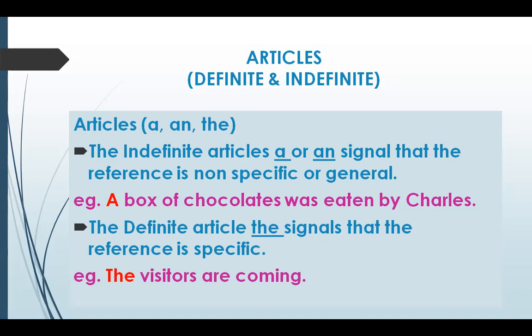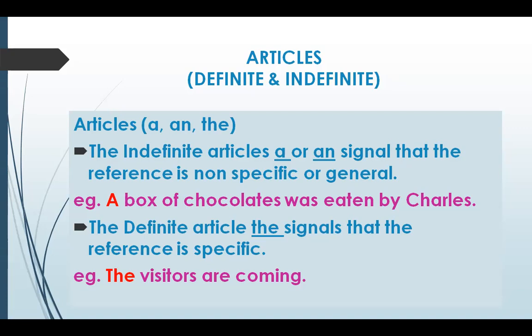Is it clear? So first thing, we use this definite article the when we want to particularize the noun. The book lying on the table. Please pass me the books lying on the table. That means I'm not just talking about any other book, the books which are lying on the table. So that way article the is used.